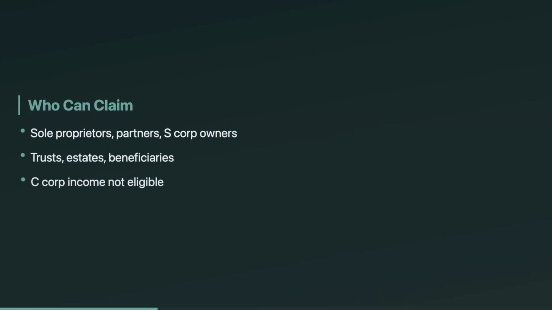Start with who can claim it. The deduction is for pass-through owners: sole proprietors, partners, S-corp shareholders, and certain trust or estate beneficiaries. It's determined at the entity level, but claimed on the individual return. A C corporation's income is not eligible. Also, it's generally for domestic business income, so you may need to allocate U.S. versus foreign activity.